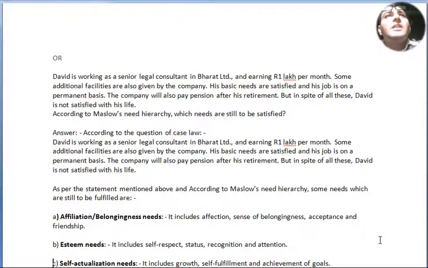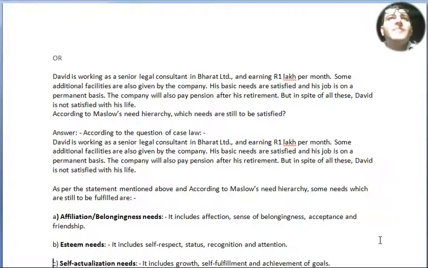Next question. David is working as a senior legal consultant in Bharat Limited, earning rupees 1 lakh per month. Some additional facilities are also given by the company. His basic needs are satisfied and his job is on a permanent basis. The company will also pay pension after his retirement, but in spite of all this, David is not satisfied with his life. According to Maslow's hierarchy of needs, which needs are still to be satisfied?